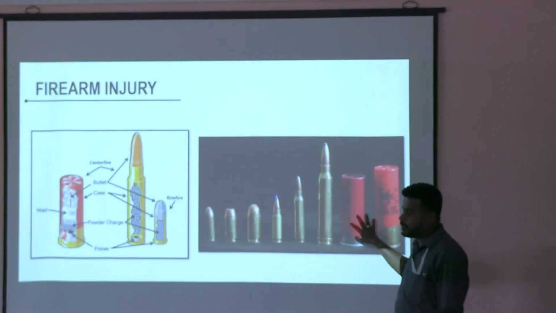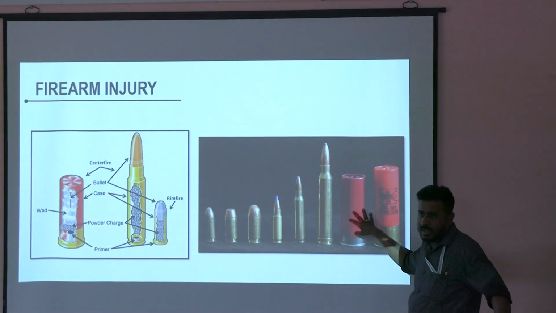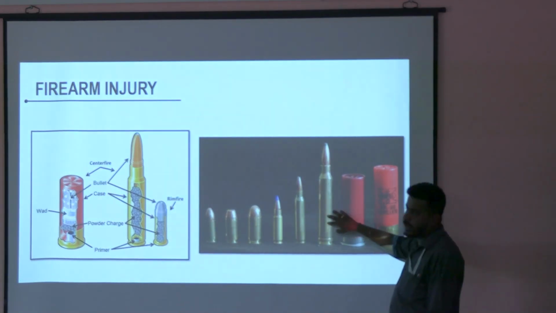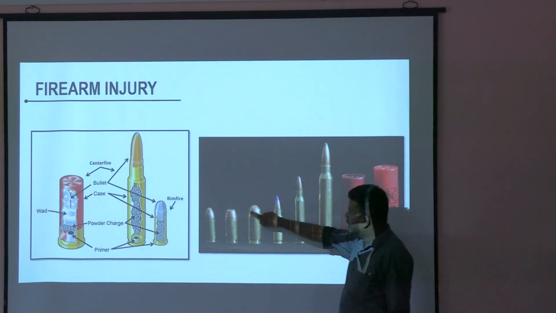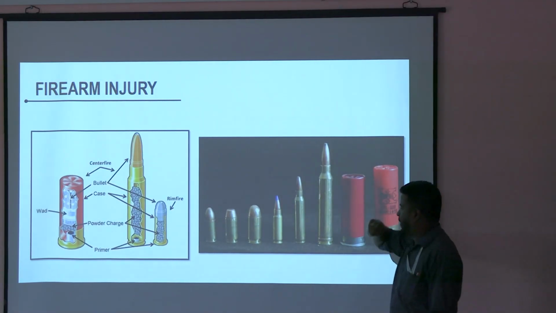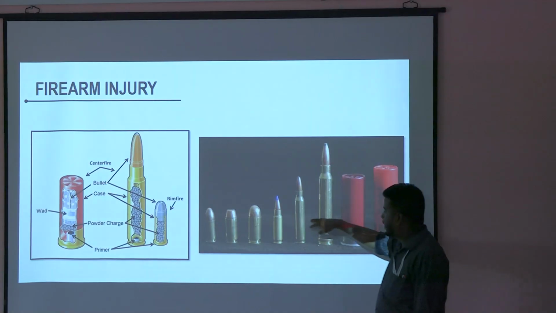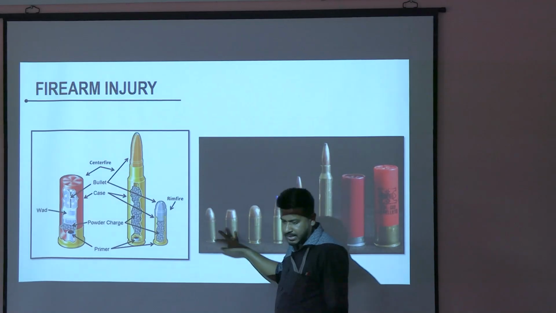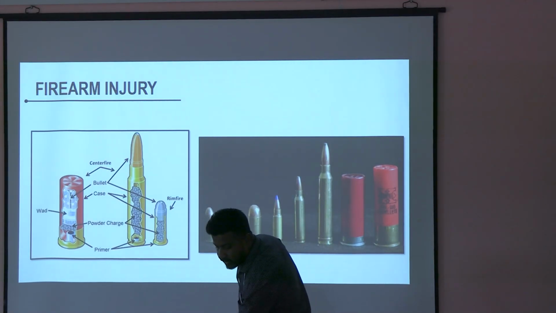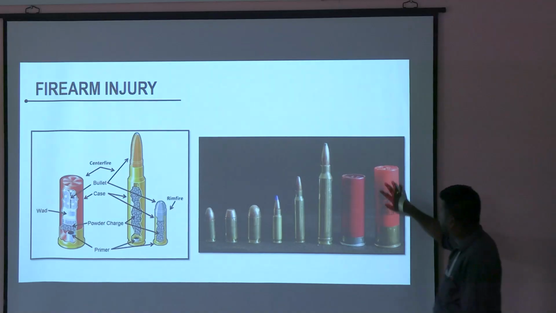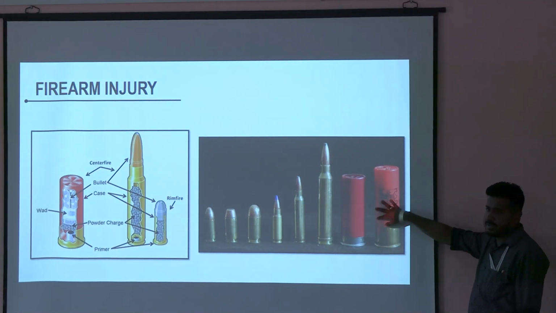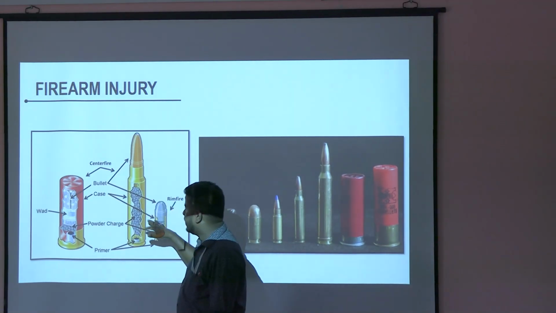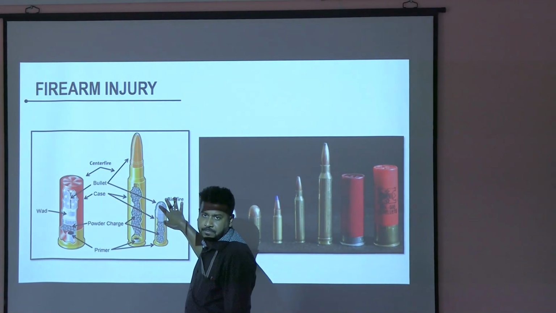Okay. For now, you just remember how the cartridge looks. Ammunition. This is for rifles. These are all rifle firearms. This is the bullet. These are all different types of bullets. These are all cartridges. Okay. And this is for shotgun. This entire thing is metal, brass. Here, this is made of plastic. Here is the metallic part. This here is made of plastic. Now, what is the content? You see, there is content to ask. This is for shotgun. This is for rifle.